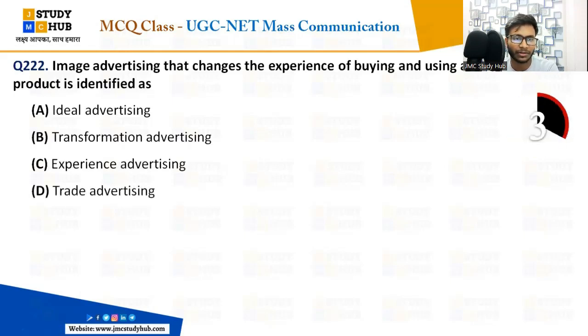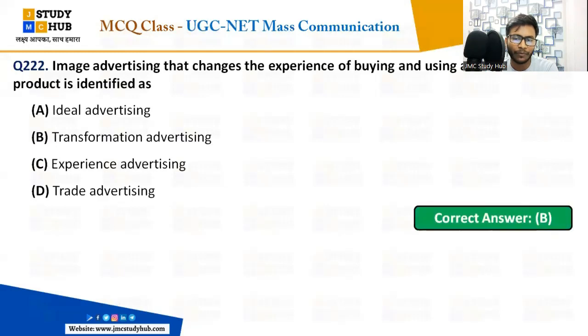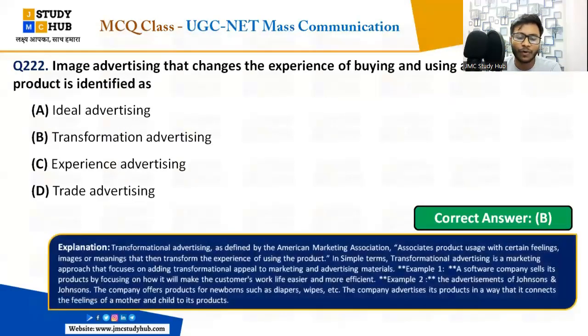Everybody answer. The advertising that changes the experience of buying and using a product is identified as. It changes your buying experience and also changes the use of the product. Tell me quickly what type of advertising it is. Yes, that is transformation advertising. So the answer is C, transformation advertising, as defined by the American Marketing Association, that associates product uses with certain feelings, images or meanings that transform the experience of using the product.